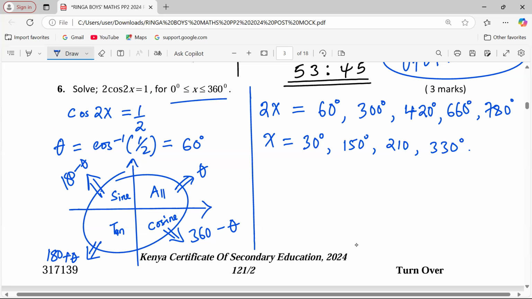And according to the limit provided here, you discover that 390 has exceeded our limit. Therefore, we stick to this number of angles. So these are the angles which are going to satisfy the equation provided.